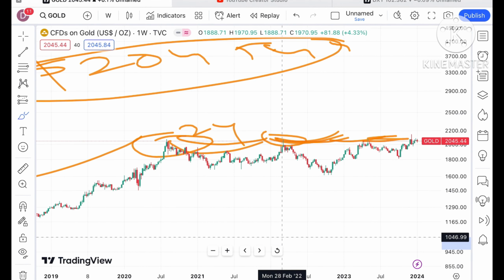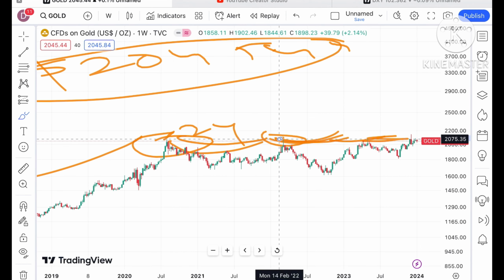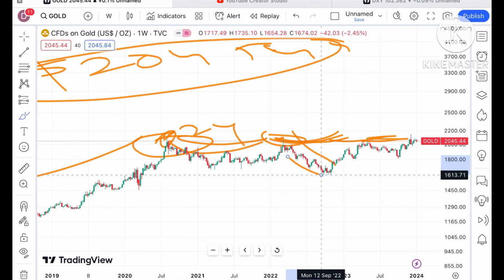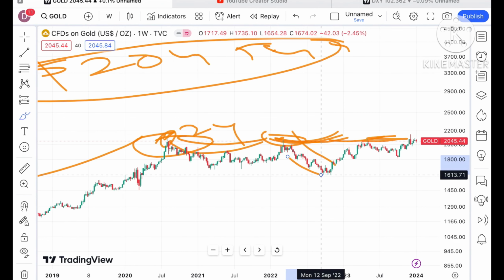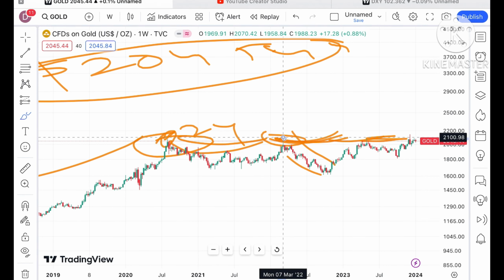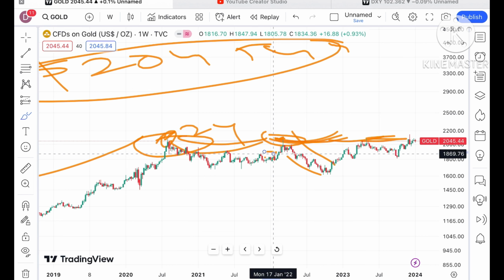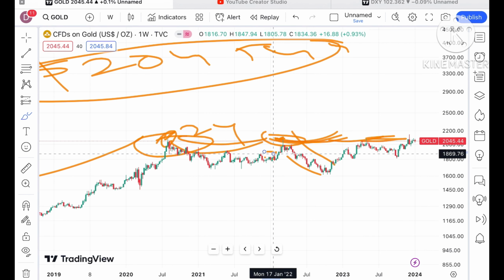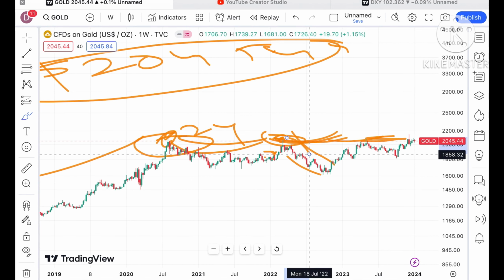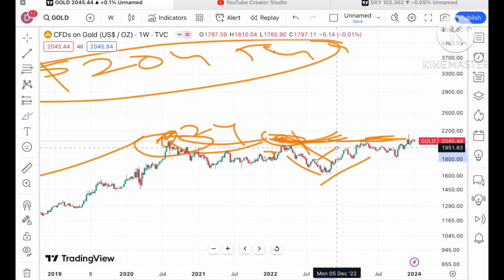I have already explained that once it started sustaining this level, it will touch this particular level and a bounce back will come. You can check my 1 or 2 year old videos where I categorically told you there is a chance it will touch this level, and that a buy situation comes from this level, and a fall will come as soon as it touches this level. After that there is a continuous upside.